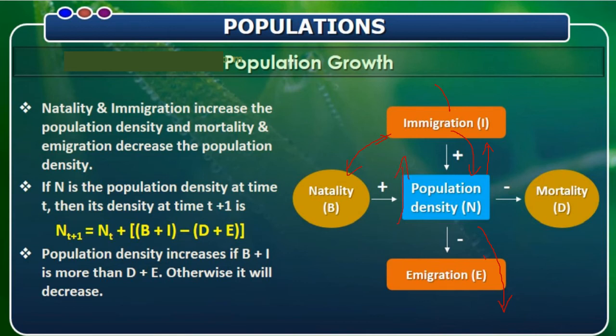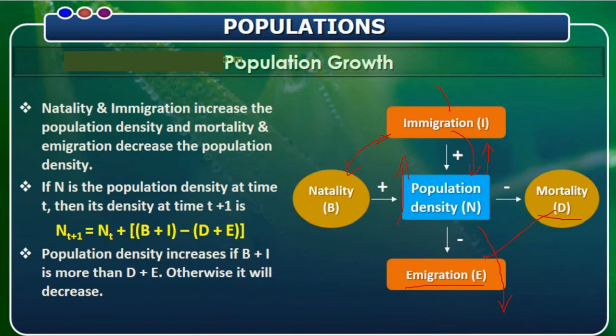So these two are equal. Which ones? Immigration and natality. The birth rate means a new individual is born. In the same way, immigration means new individuals are coming into the habitat or into the population. So both are said to be adding to the species in a population. When we consider mortality, it is death rate, and emigration means individuals moving out of the habitat. So both are considered to be the same.